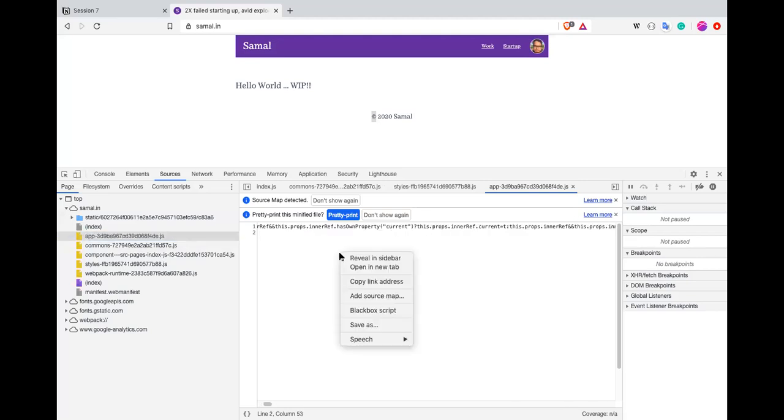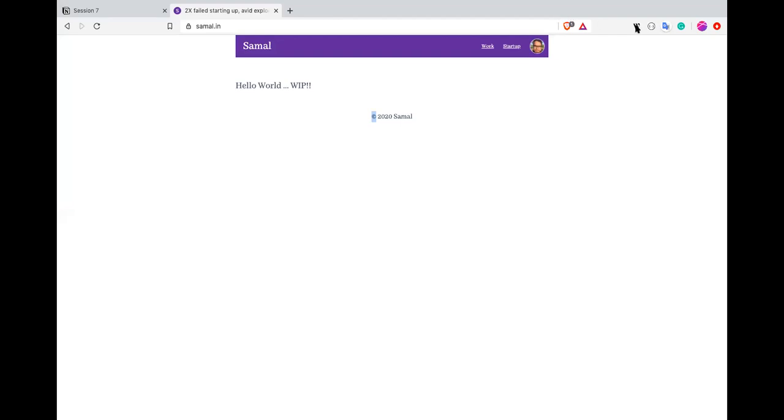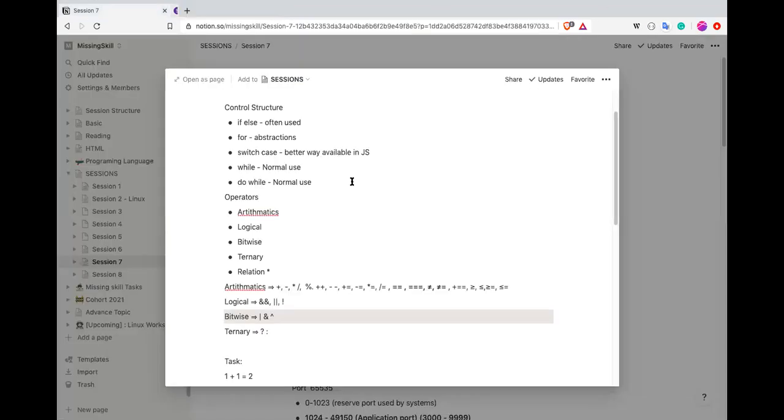Alright, this gives a kind of safety net for the browser. This will work. Otherwise, what will happen? It will work in some browsers and it won't work in others. So that will basically be a bad user experience for the users. Okay, so that is why, even if you're learning JavaScript, right?